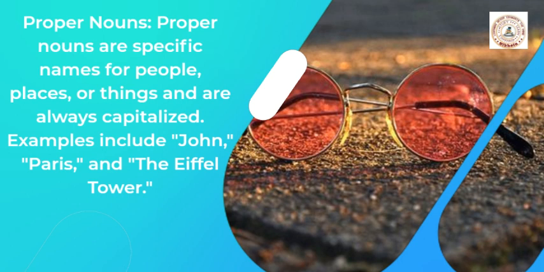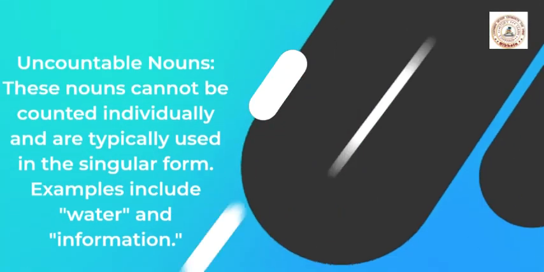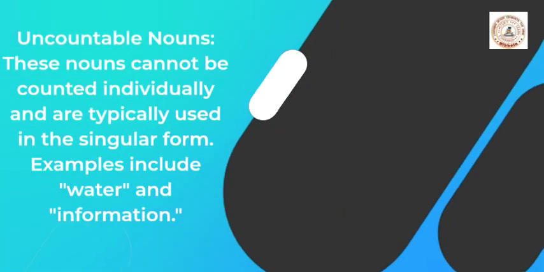Countable nouns. These nouns can be counted and have both singular and plural forms. For example, cat, singular, and cats, plural. Uncountable nouns. These nouns cannot be counted individually and are typically used in the singular form. Examples include water and information.